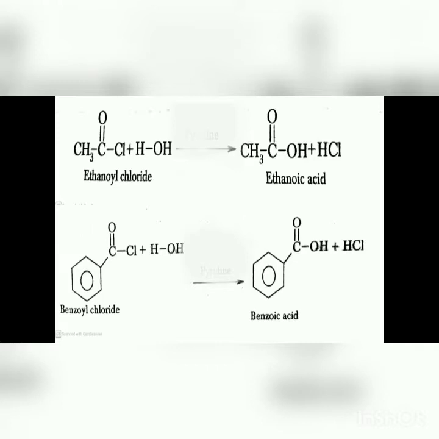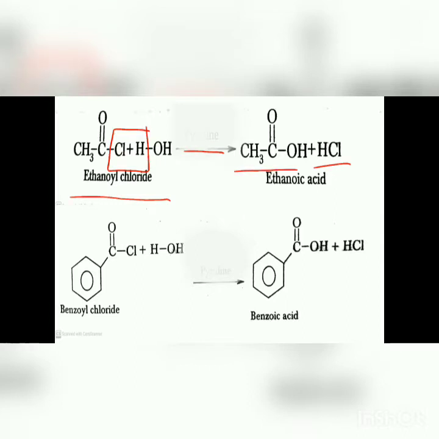Now when ethanoyl chloride, also known as acetyl chloride, reacts with water, there is the formation of ethanoic acid. In this case, the H plus from the water molecule reacts with the Cl minus from ethanoyl chloride, and there is the formation of HCl, that is hydrochloric acid, and CH3C double bond OH, that is ethanoic acid.